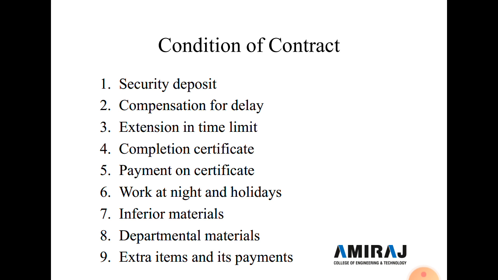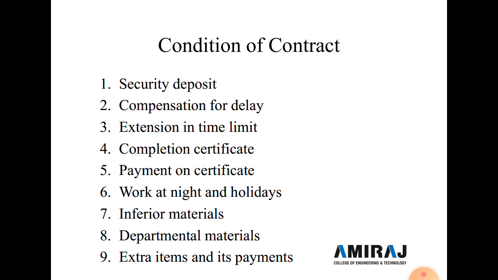Now the fifth condition of the contract is payment on certificate. Here, in payment on the certificate, the contractor shall be entitled to receive monthly payment on a bill submitted by him, for not less than 5,000, duly approved and passed by the engineer in charge, whose certificate of the sum shall be final and conclusive.